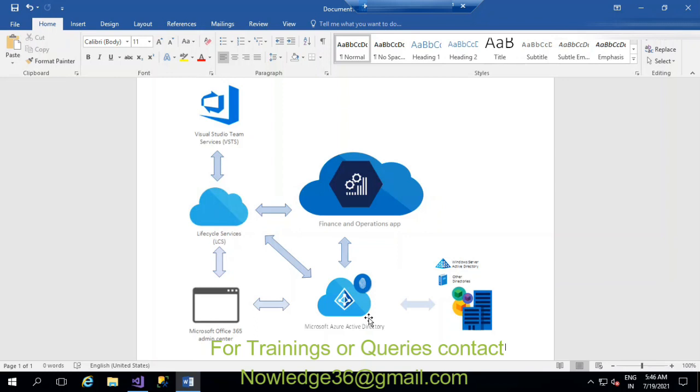And the other main difference is the overlaying concept. In AX 2012 we used to use the overlaying concept, but here in D365 we don't have an overlaying concept, and they have replaced it with extensions.